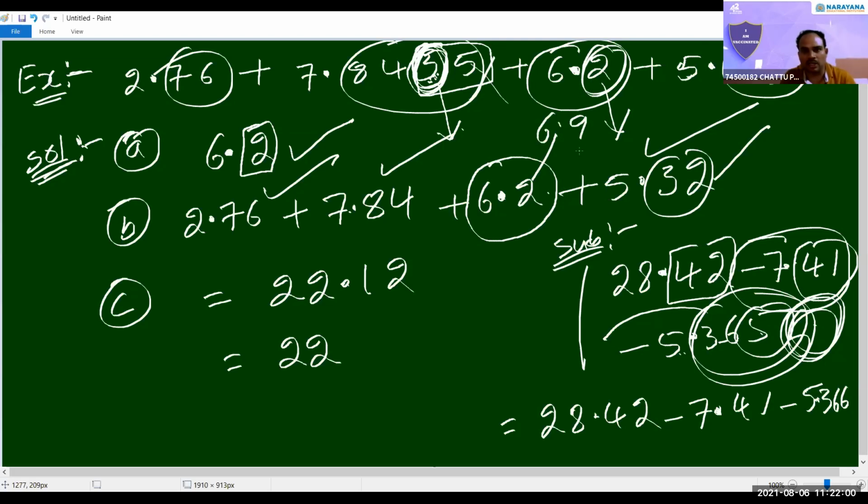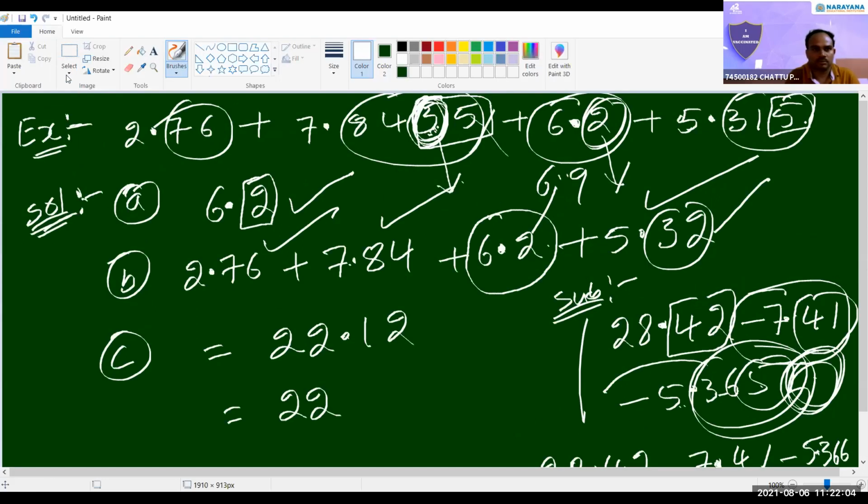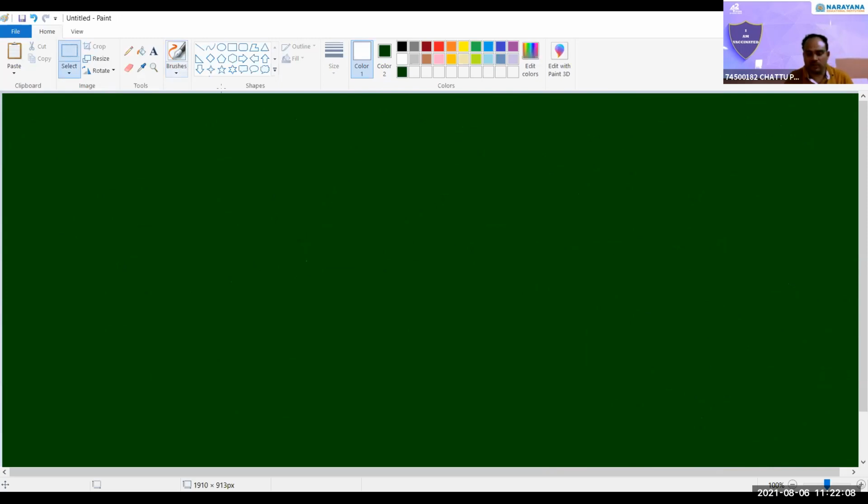You can write here. The number of numbers is not important. After the decimal point, the digits are what we have to consider. After the decimal point, a digit only. How many digits we have to count?